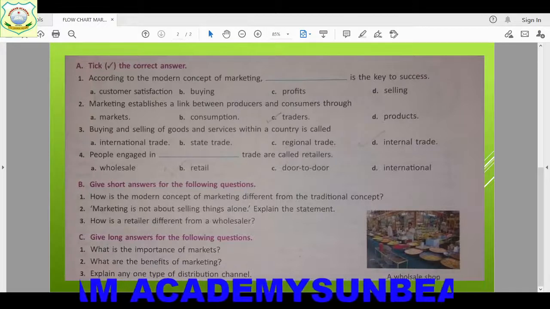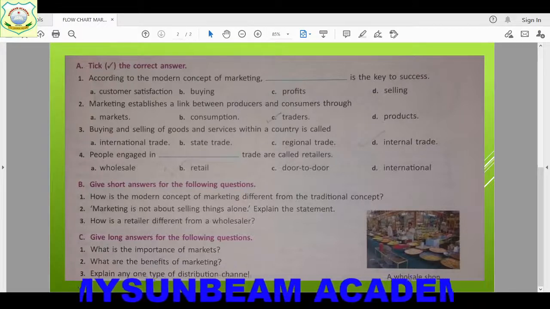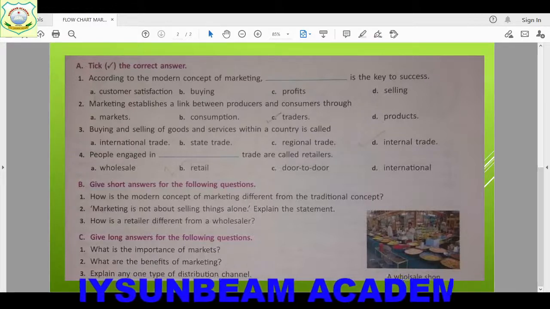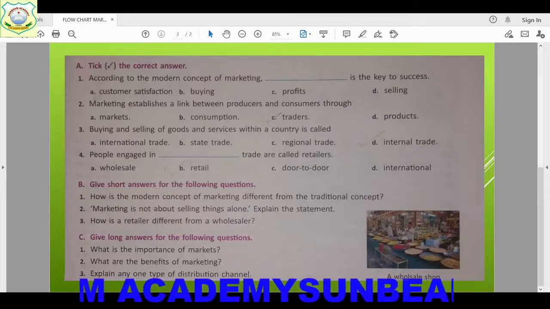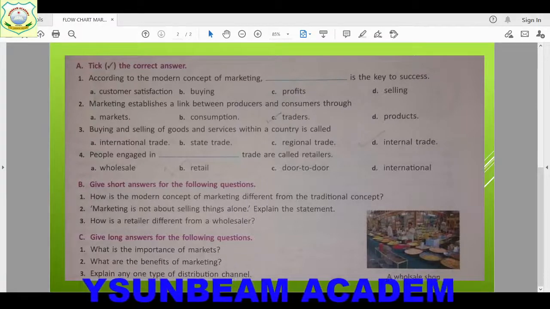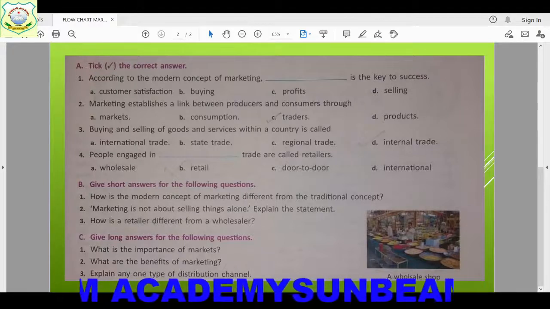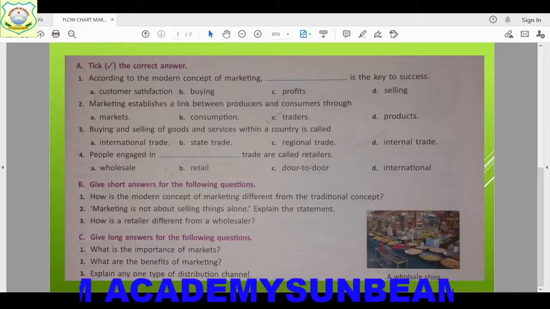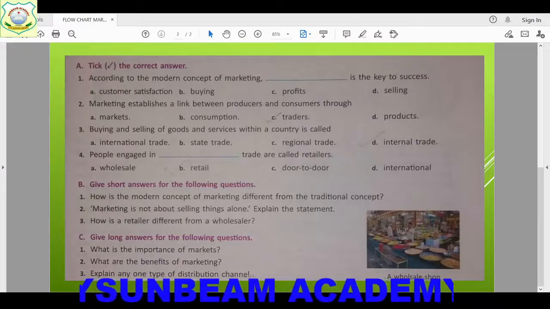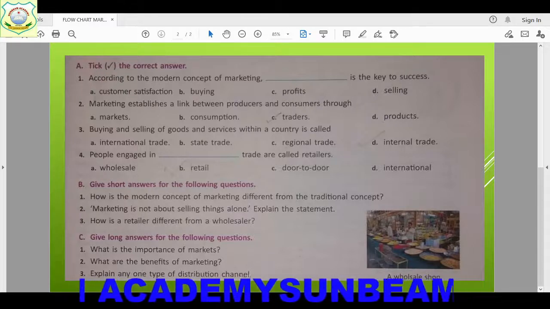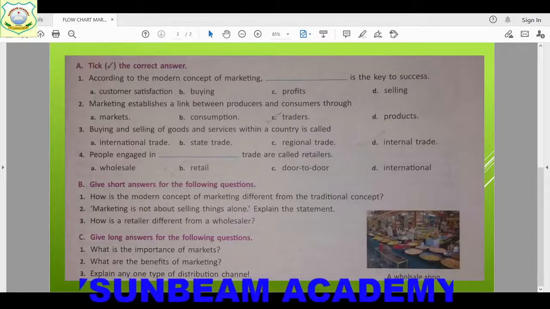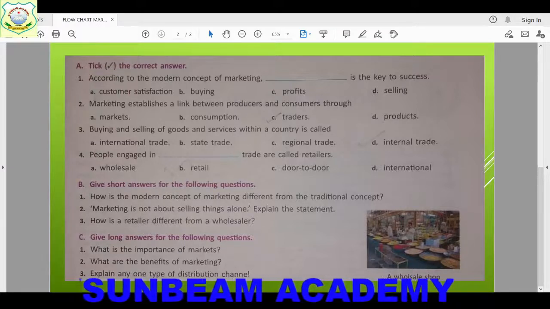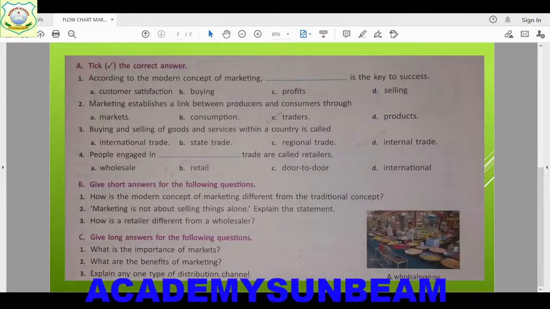So there can be two types of direct channels, children. The producer employs a traveling salesperson. So this we are talking about direct channel. Understood, children? So they employ traveling salesperson to contact potential buyers, who educate the customers about the special features of the product. When they come to our door, they will tell what are the special features of the product, what is the actual price, how to use it. So they tell us each and everything. Now next under direct channel, the producer may set up retail shops or showrooms, and they can sell directly to the customers, right, to the consumer.